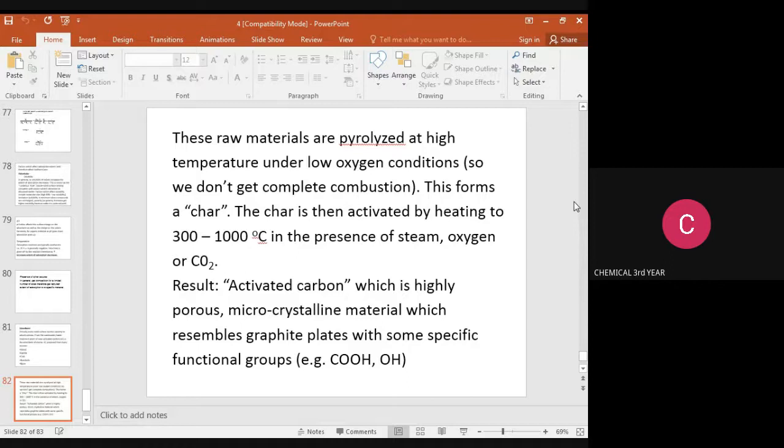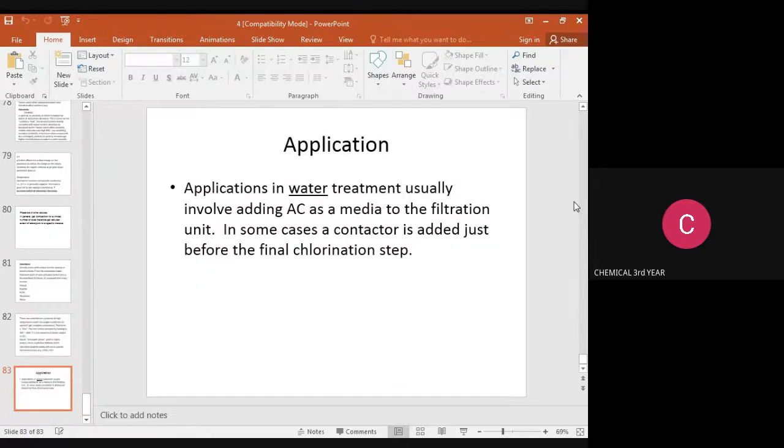The char is activated by heating to 300 to 1000 degrees Celsius in the presence of steam or oxygen or CO2. The result is activated carbon, which is a highly porous, microcrystalline material that resembles graphite plates with some specific functional groups, for example carboxylic acid and OH. The major application of the adsorption process is water treatment, usually involving the addition of activated carbon as a media to the filtration unit. In some cases, the contactor is added just before the final chlorination step.